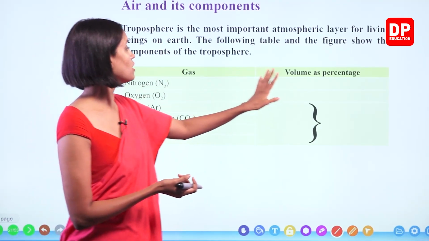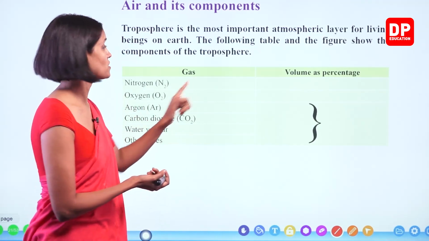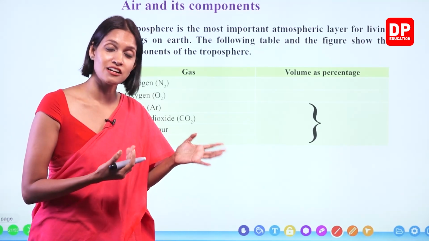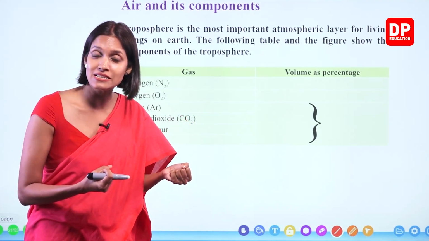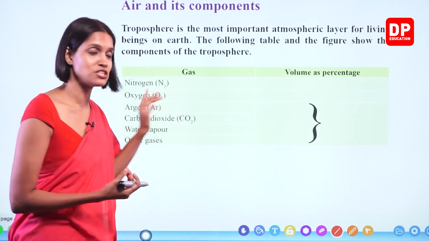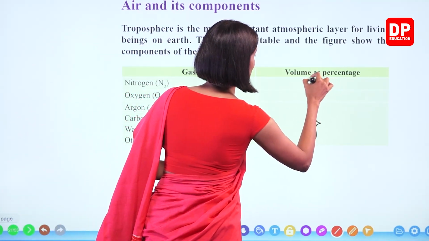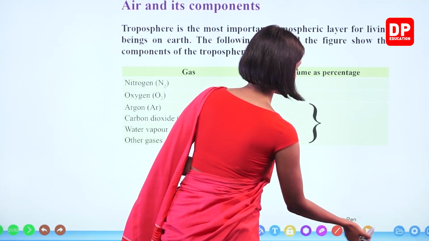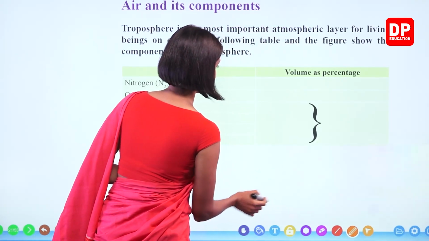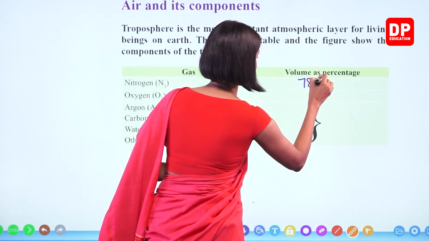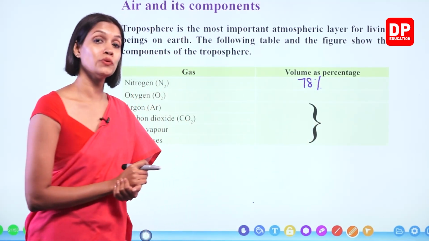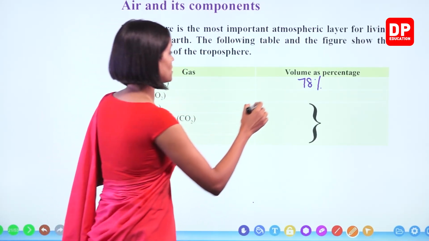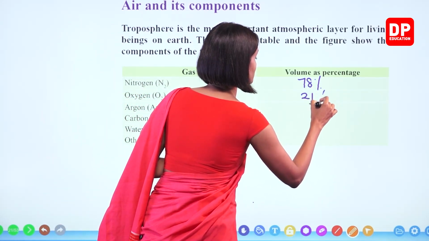So look at this one. The gas is given here. Volume as a percentage is also given on this side. We have to write it down. Nitrogen. When you consider the atmosphere, the most abundant gas in the atmosphere is nitrogen. So what is the percentage, children? It's about 78% of the entire volume of air. Right? 78%. Okay. Oxygen is the next abundant gas. That is about 21%.